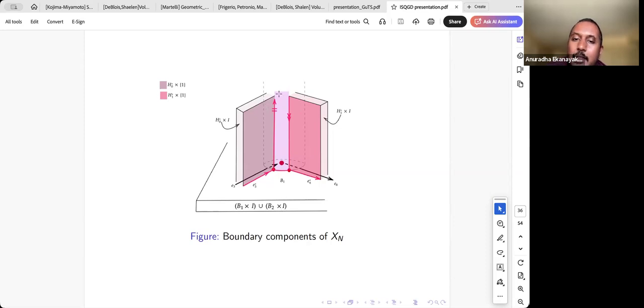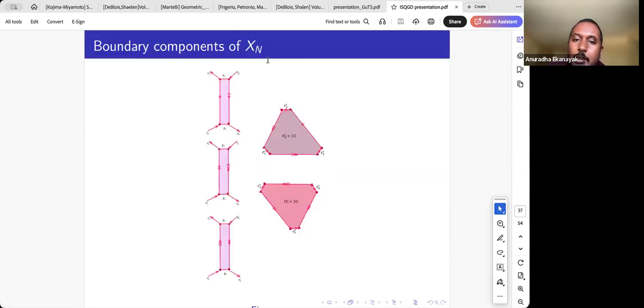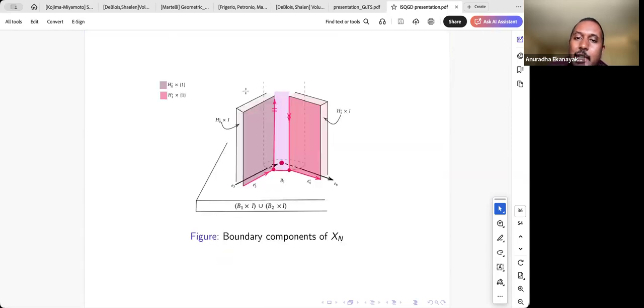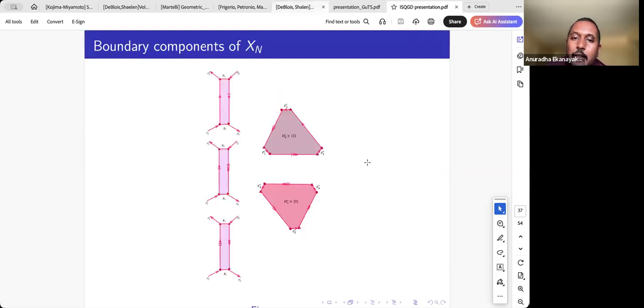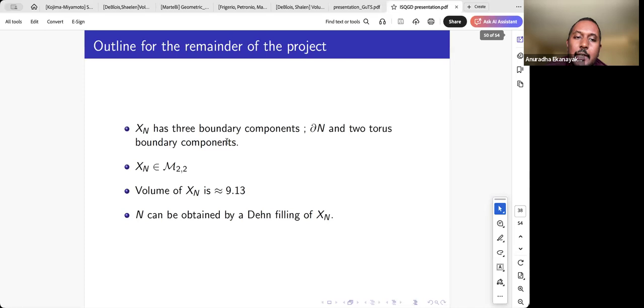And then we have these end copies of the hexagons sandwiched, this sort of a vertical strip along the tube, and also this part of the other side of the boundary copy. So all these things are going to form a separate boundary component, something that looks like this. And if we compute the Euler characteristic of this, it is going to be a torus. And similarly, we'll have another boundary component, which is going to be another torus. And also, as I said, we have the original copy of the boundary. So we have two boundary components that look like this. Both are going to be torus. And we'll have the original boundary.